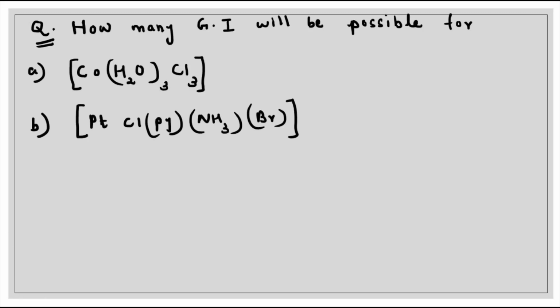Hope these things are clear. Now let us do some questions to find out whether geometrical isomerism is possible or not in the following cases. So here is your question. You have to find out how many geometrical isomers will be possible in these two cases. Hope these things are clear. Thank you.